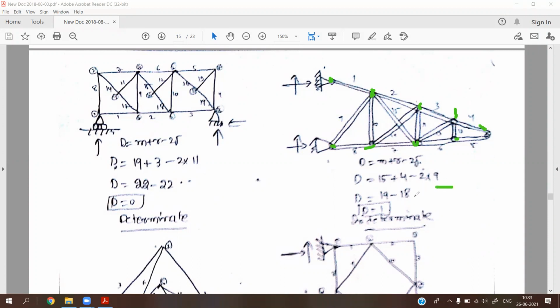So 2 nines are 18. So 15 plus 4 is 19, and 19 minus 18 is 1. So the degree of indeterminacy is 1. Therefore this is an indeterminate structure.